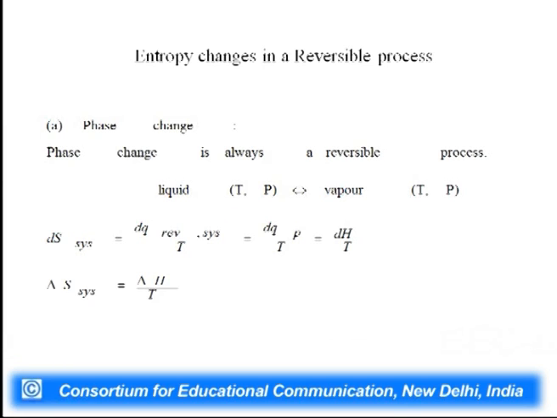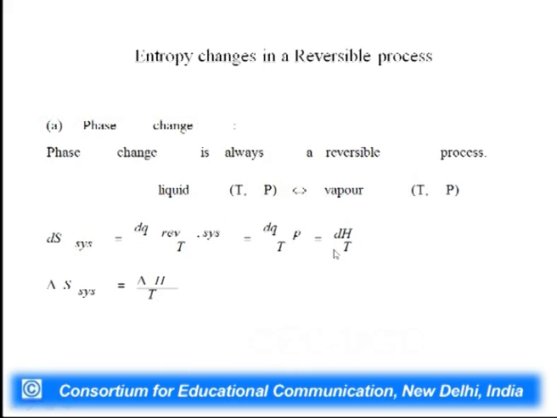So, temperature does not change till liquid converts totally into vapor. In that case, again dS is given by dq by T, dS is given by dq reversible by T, and since the process takes place at constant pressure, we can simply write dqp at constant pressure divided by T, and that is simply equal to dH by T.